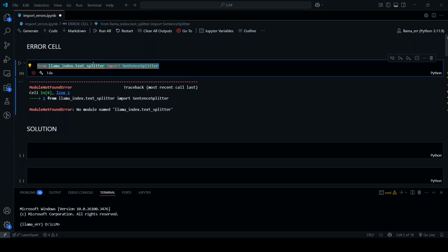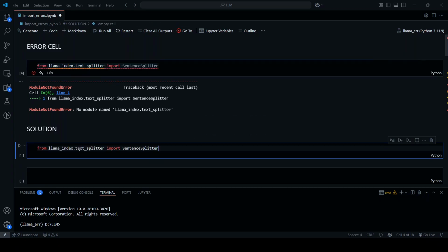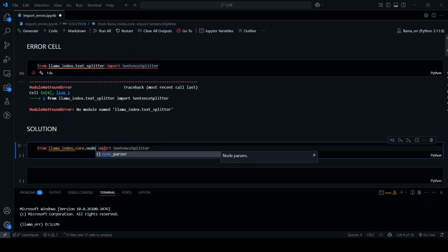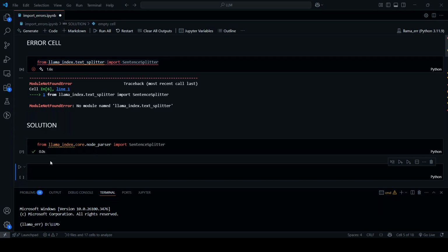Now to fix this error, simply use this, but instead of importing directly from TextSplitter, let's import it from the location where it exists right now. So the SentenceSplitter now exists under the node parser module. Now if you try to import this, as you can see, it has been imported successfully. So yes, we can import SentenceSplitter directly from here. So that's it, error fixed in seconds.